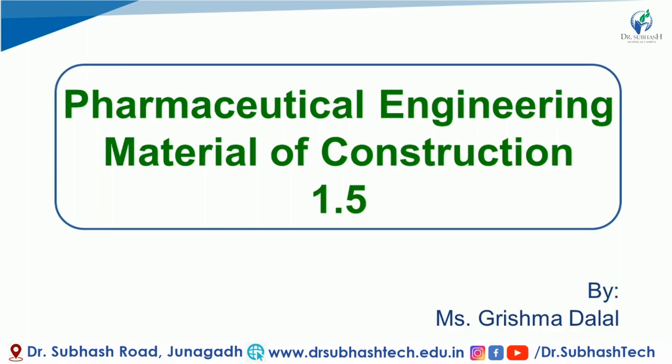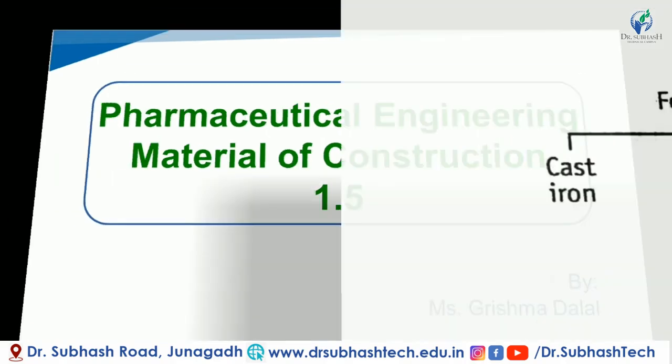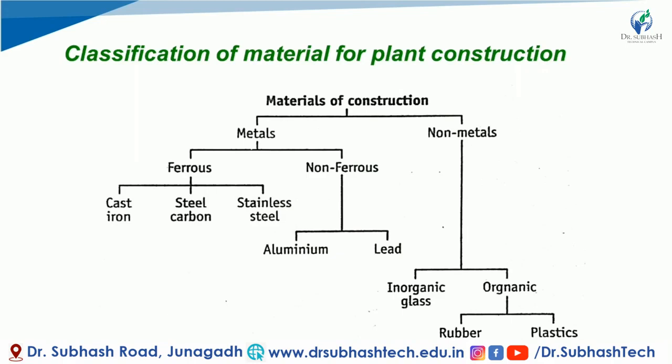The last video was 1.4. This is 1.5. In this, we are going to continue on classification of material for plant construction. Already we have covered cast iron, steel carbon, stainless steel, which are part of ferrous, which come under metals. Next, we are going to cover non-metals. We have already covered aluminium and lead in the non-ferrous portion. So we are going to continue with non-metals, and in this video focus only on inorganic glass.